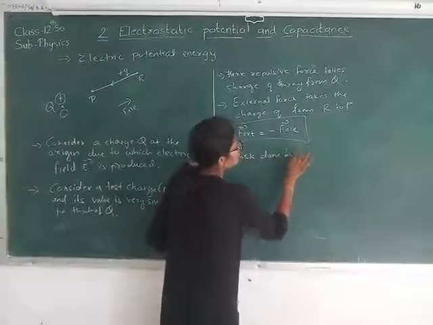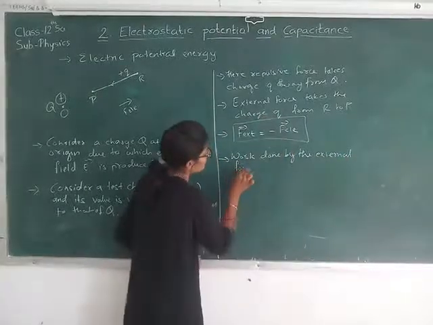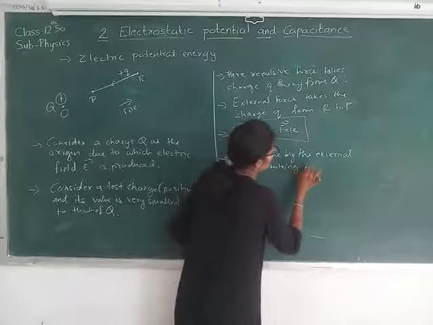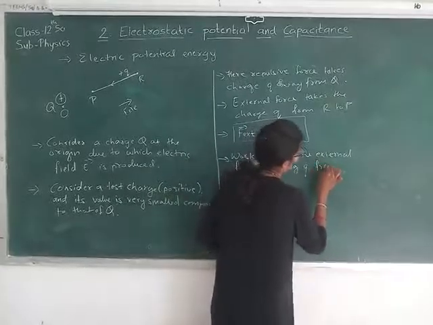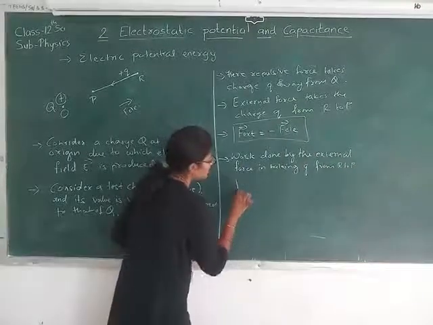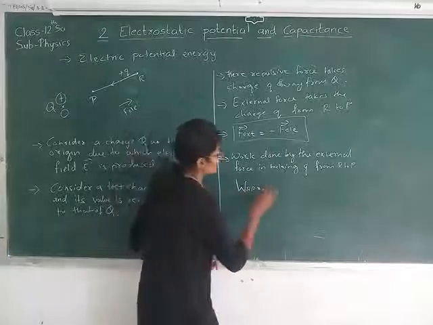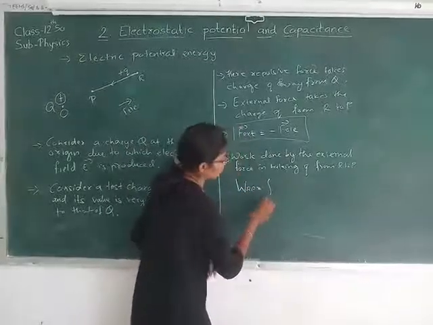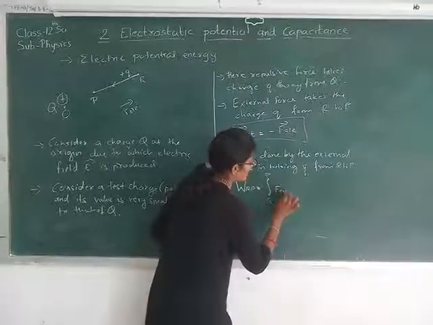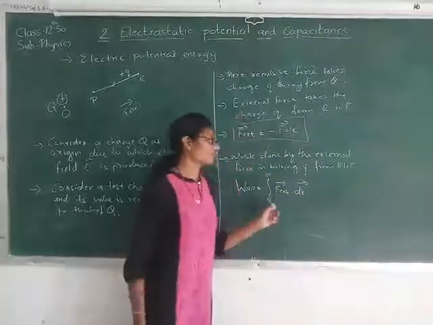Work done by the external force in taking charge Q from R to P will be W_RP equals integration from R to P of F external dot dr vector, that is force into displacement.